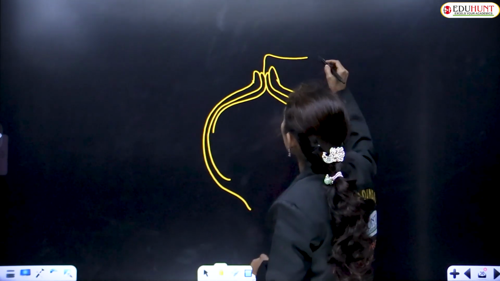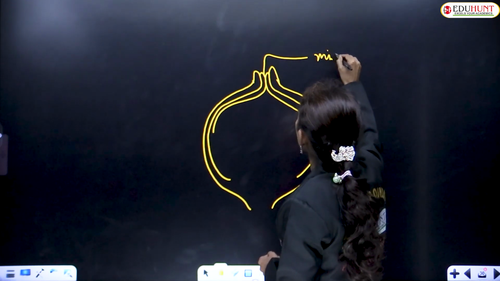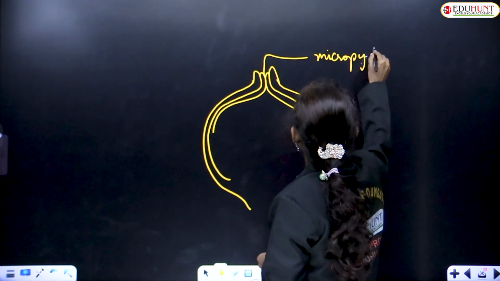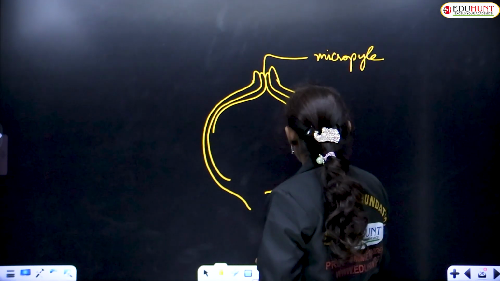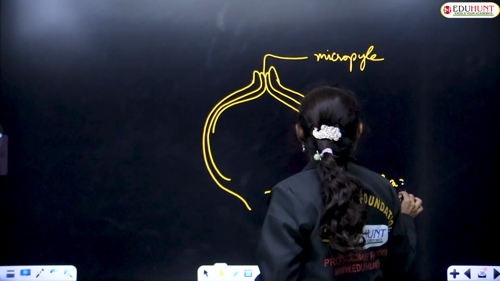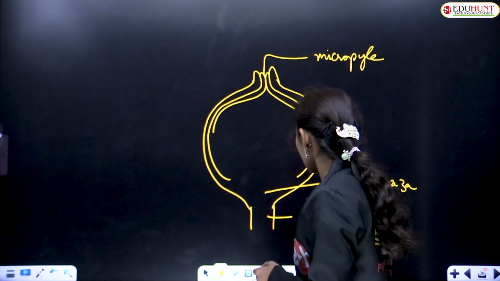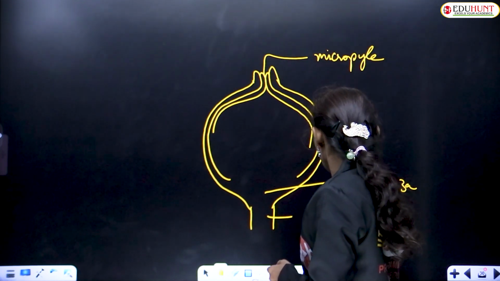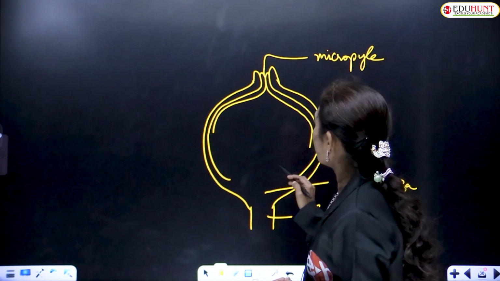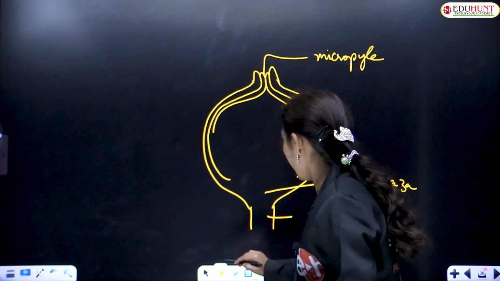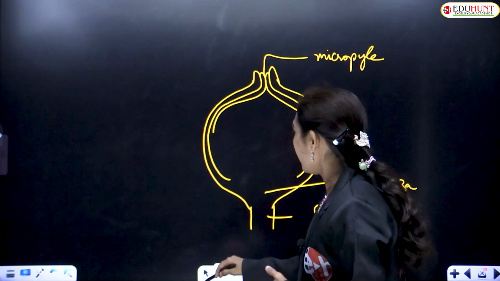This is the micropyle, this is the chalaza, and this is the funiculus, the funicle. The pollen tube may enter from any direction.